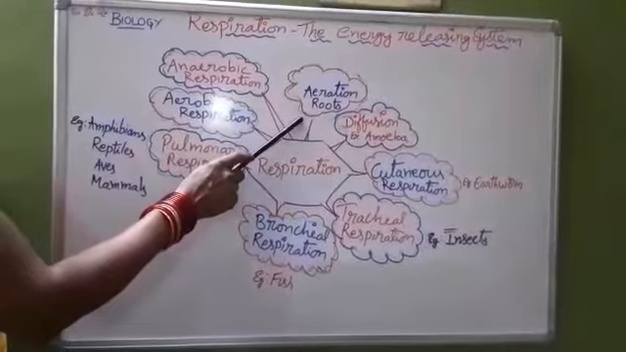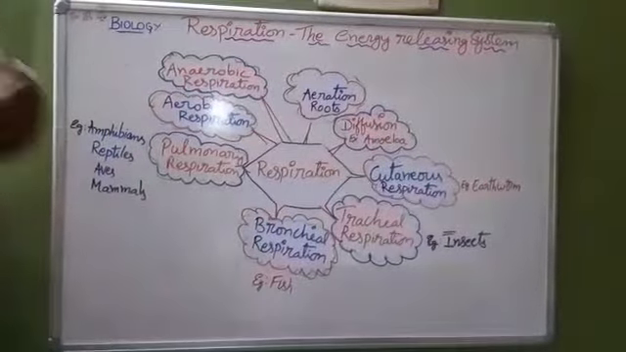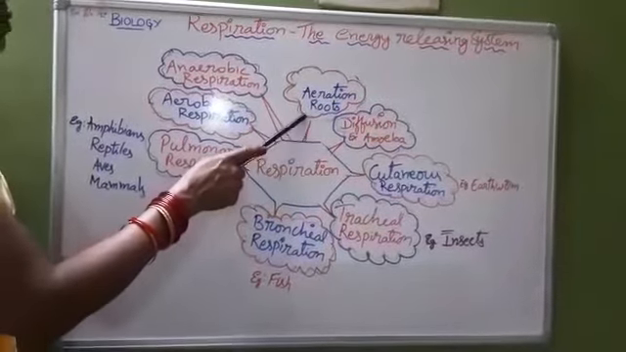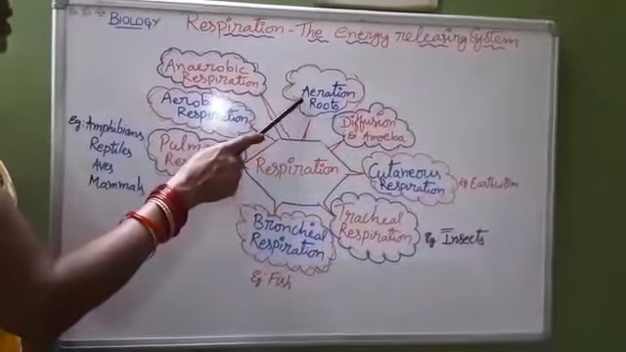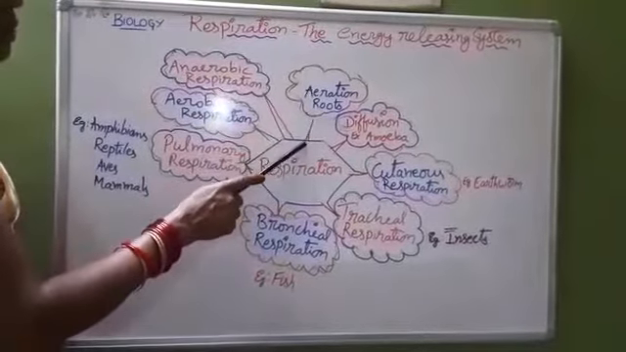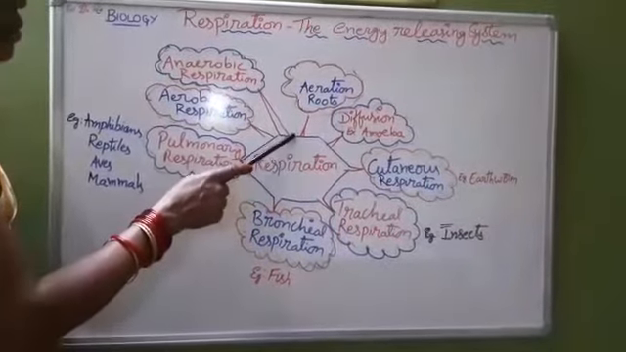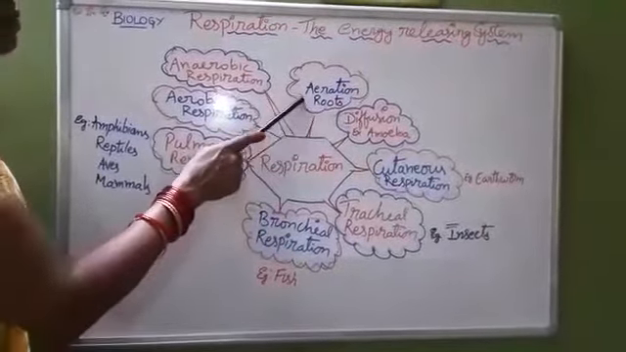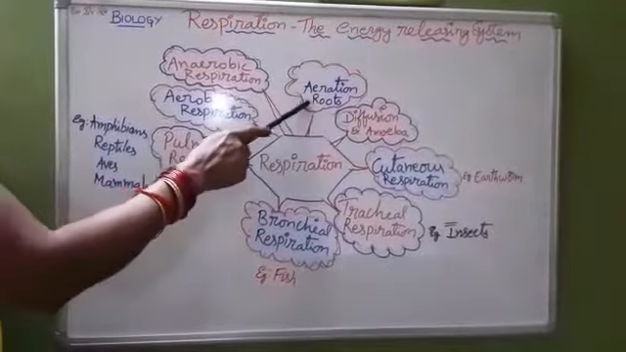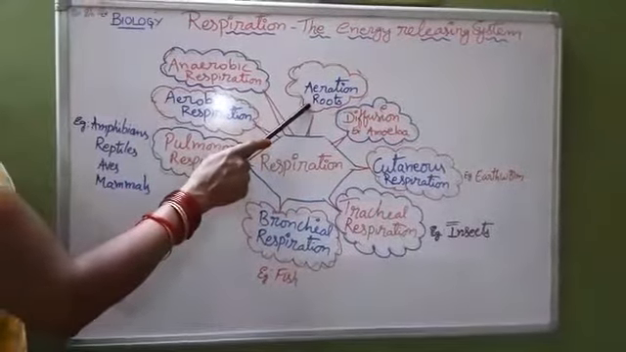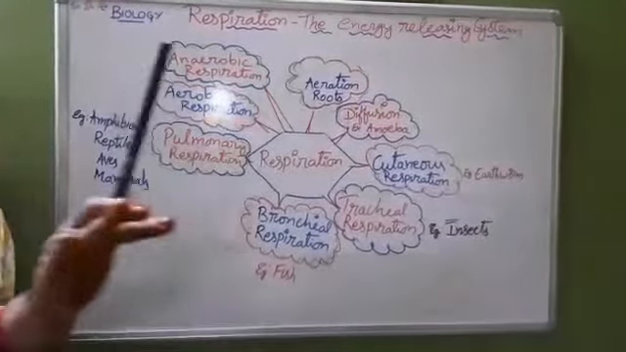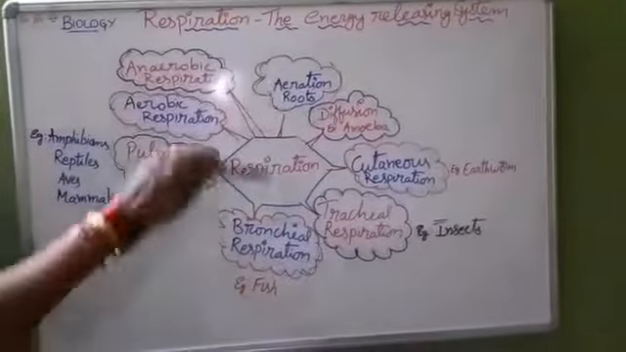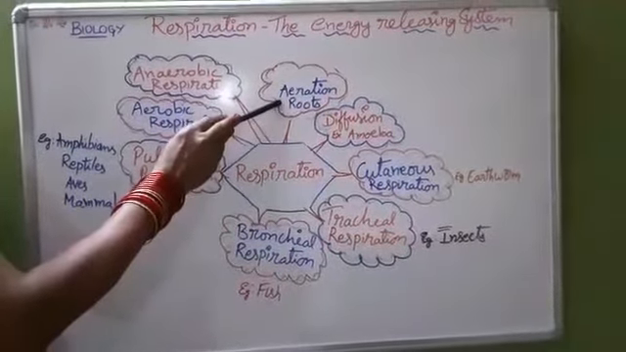Next, aeration roots. Normally the roots fix the plant into the soil, but certain plants like mangroves, which grow in marshy areas, instead of growing the root system below the ground, have certain roots that grow above the ground to get the oxygen for their survival. They are the examples for aeration roots. Those roots are also called pneumatophores.